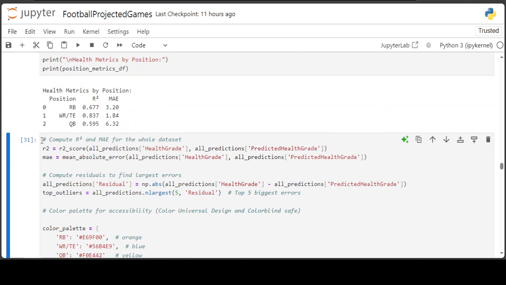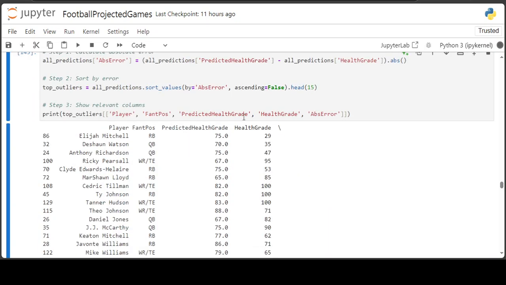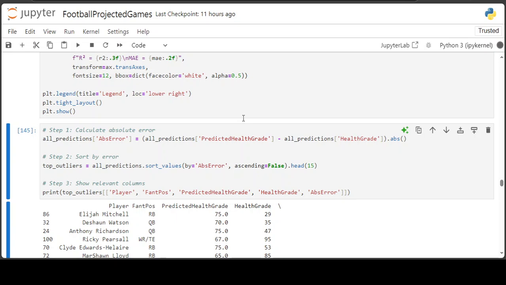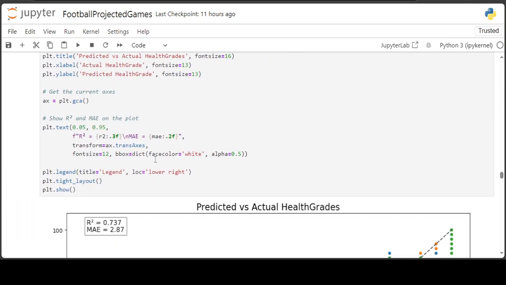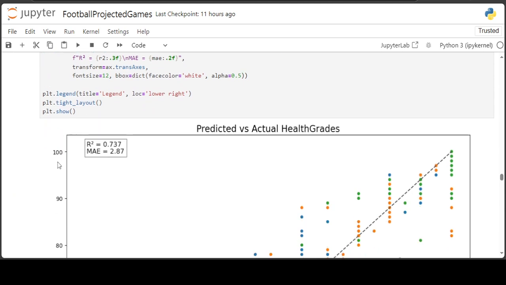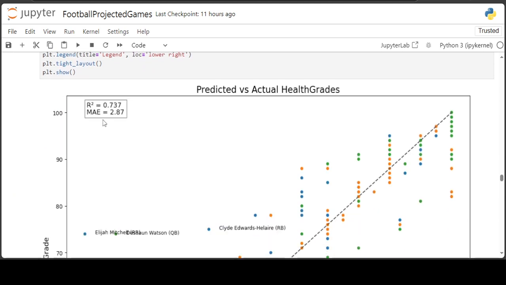And if we compute it onto the chart, you can see here that all of them combined are still only 2.87 points off, which is still really good. And the R square score is not too bad, it's at 0.737 as well.